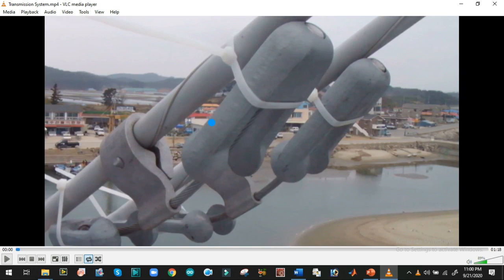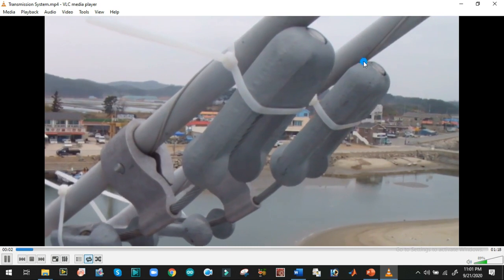Its link will be shared. This video is from YouTube, and I will share the link in the slides. In this video you can see that dampers are attached with the transmission lines. Now check what is the advantage of operating these dampers. In the current case, these dampers are in tight position with the transmission lines. We will cut off these fittings and then check whether the motion or vibration of the transmission system increases or decreases. We can see it here.